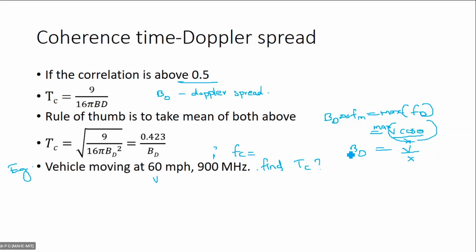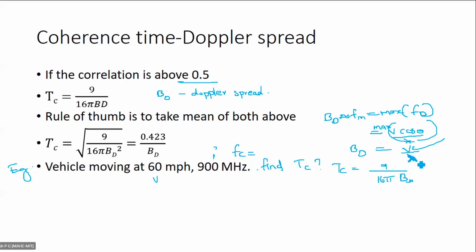So after finding Doppler spread, you can use this equation, that is Tc equal to 9 by 16 pi BD. Right? Tc is equal to 9 by 16 pi into BD. Okay, so now you have V. You know what is V, and you know what is lambda. How do you know? Because you have FC there.